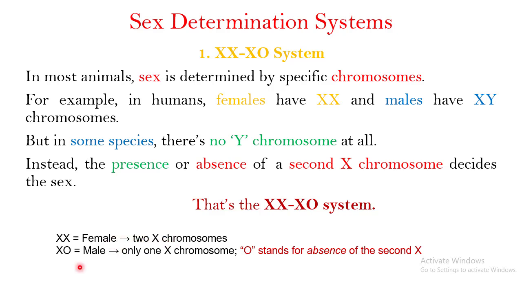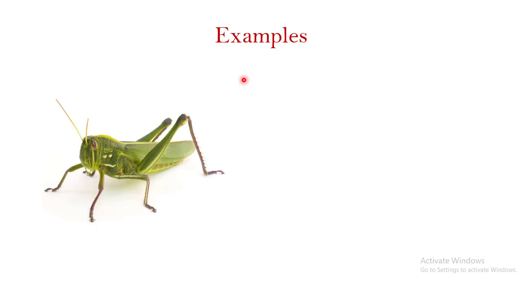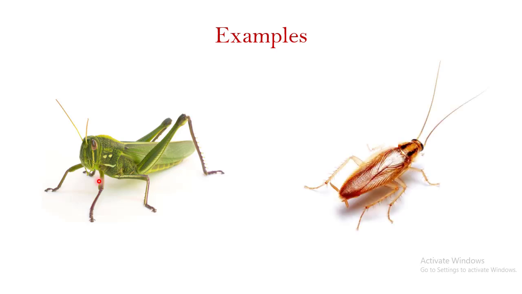So females are going to have two X chromosomes. When you talk about the male, they only have a single X chromosome. This O would mean the absence of the second X chromosome. So the male is only going to have one X chromosome. So this is actually the number of X chromosomes that determines the sex of the individual when you talk about the XX-XO system. If I give you examples from this XX-XO system, grasshopper is one of the important examples, and the cockroach would be another important example.